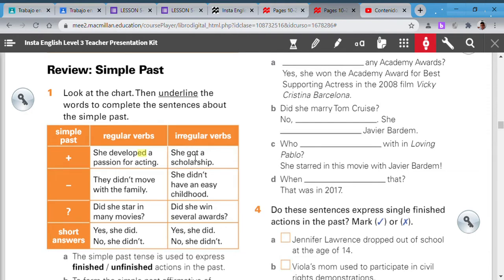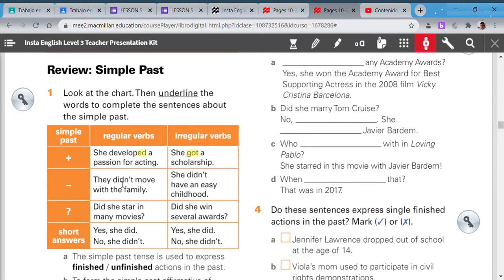And also we have irregular verbs. Irregular verbs are not the same because in the present you have two choices. You can write the same, like read, or they can change. For example, get, got. Write, wrote, drink, drank. Now listen. In the affirmative, you can say, she developed a passion for acting. Irregular: she got a scholarship. Got is the verb. Okay?